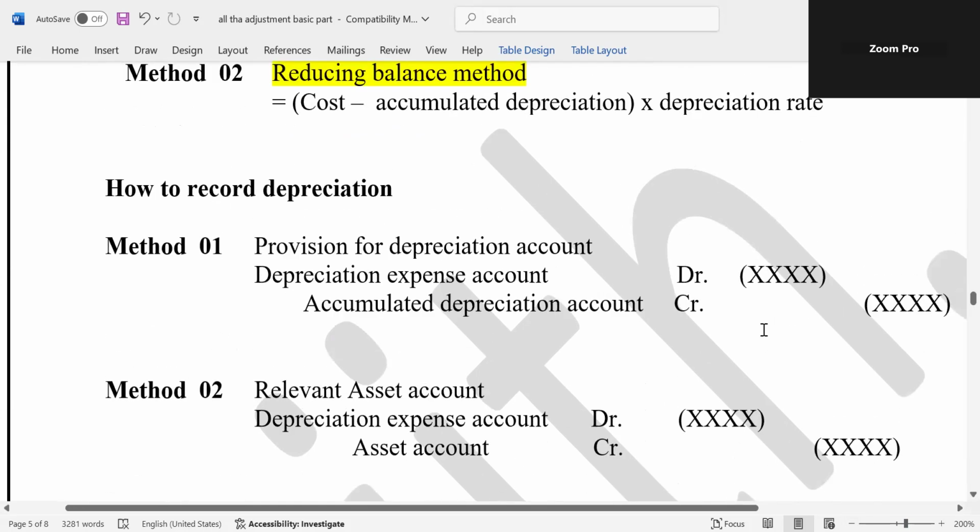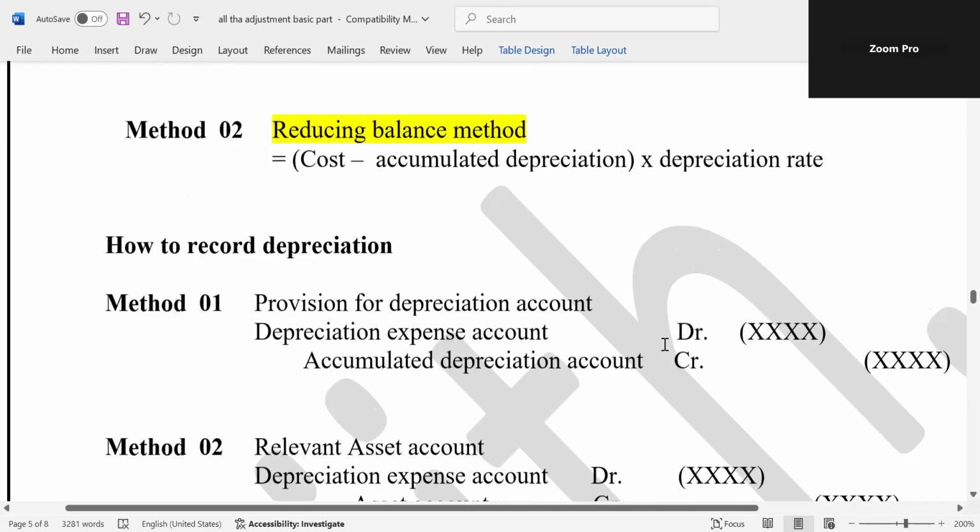Think when we are going to record in the ledger accounts, two methods can be applied. First one, depreciation expense account debit, accumulated depreciation account credit. And second one, depreciation expense account debit, relevant asset account credit. If it is building depreciation, expense account debit, building account credit. But normally we have to use depreciation expense account debit, accumulated depreciation account credit.